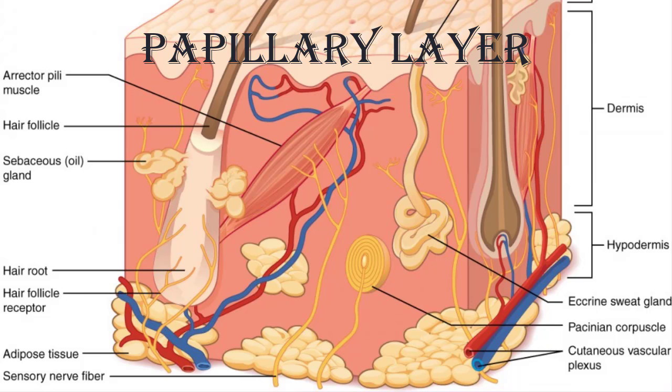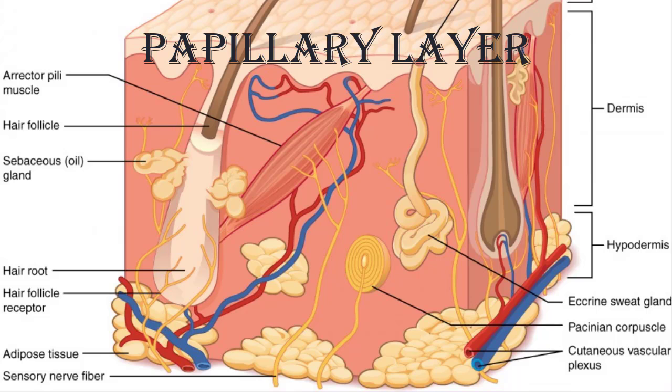So the first layer of the dermis is the papillary layer. The papillary layer is made of loose, areolar connective tissue, which means the collagen and elastin fibers of this layer form a loose mesh. This superficial layer of the dermis projects into the stratum basale of the epidermis to form finger-like dermal papillae. Within the papillary layer are fibroblasts, a small number of fat cells called adipocytes, and an abundance of small blood vessels.